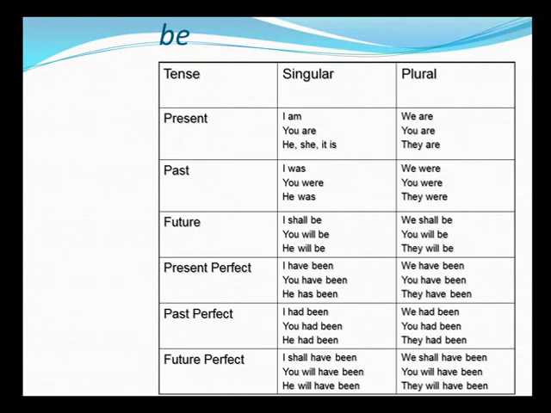Present perfect form: I have been, we have been, you have been. Plural remains the same. He has been and they have been. Past perfect form: I had been, we had been, you had been and you had been remains the same. He had been and they had been. In future perfect, similarly as we discussed earlier, you can make changes. I shall have been, we shall have been, you will have been remains the same in plural. He will have been and they will have been.